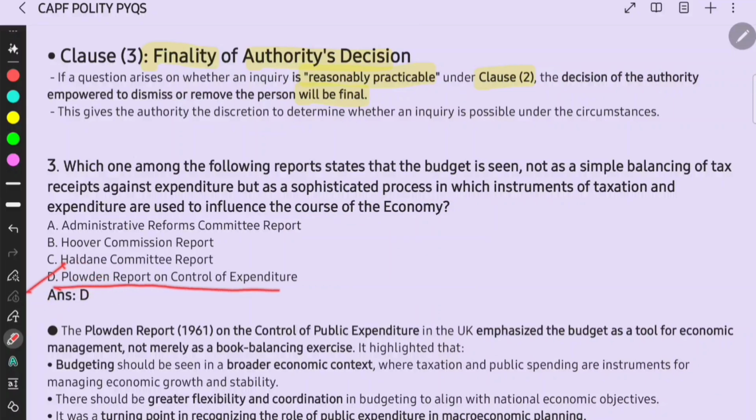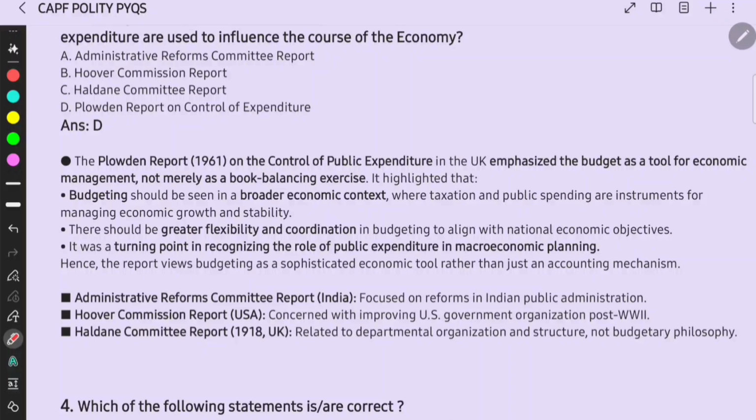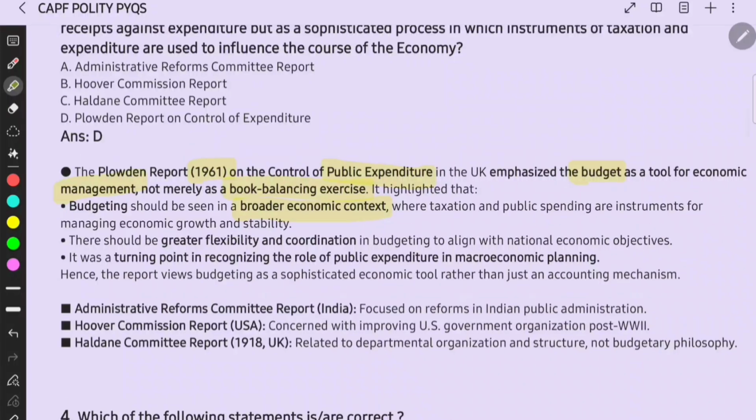The answer is the Plowden Report on Control of Public Expenditure. The Plowden Report was given in 1961 on the control of public expenditure in the UK. It emphasized the budget as a tool for economic management, not merely as a book-balancing exercise. Budgeting should be seen in a broader economic context.